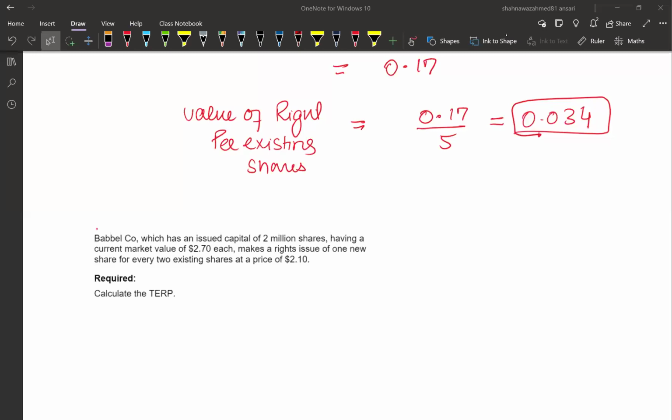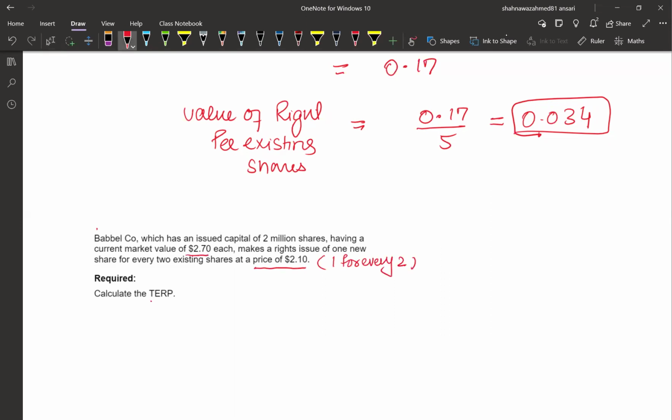So we have an example here. Babelco, which has an issued capital of 2 million shares, having a current market value of 2.70 each, which is the cum-rights price, makes a rights issue of 1 new share for every 2 existing shares at a price of 2.10. So this is the rights issue price. The terms are 1 for every 2. The cum-rights price is given as 2.70.